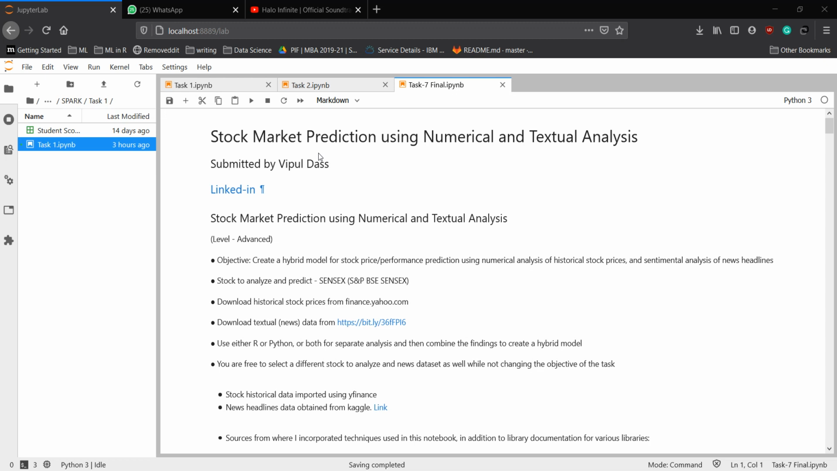titled Stock Market Prediction Using Numerical and Textual Analysis. Since the task offered the freedom to pick my own stock and my own source for the news, I elected to use Tesla, and the news headline data was obtained from a dataset from Kaggle, the link to which is available in the notebook. Broadly, there are 5 parts to this notebook.